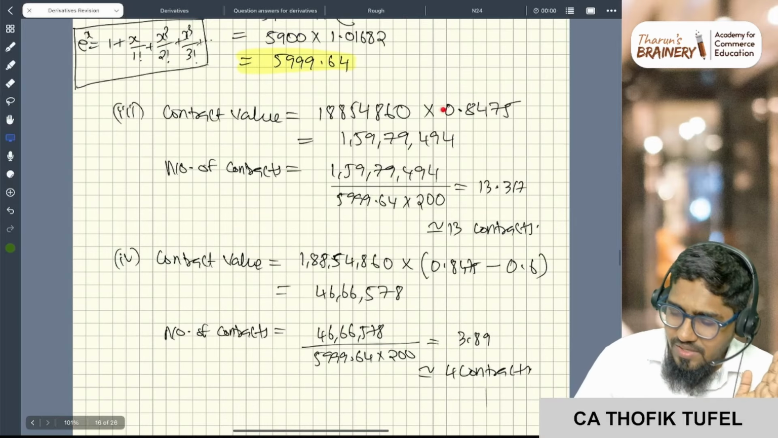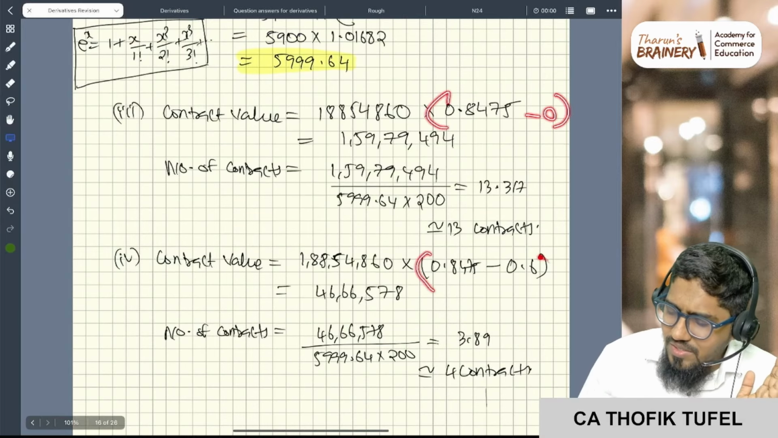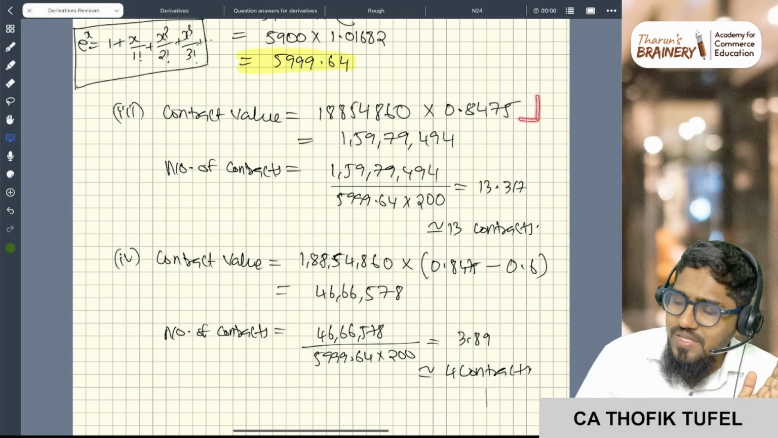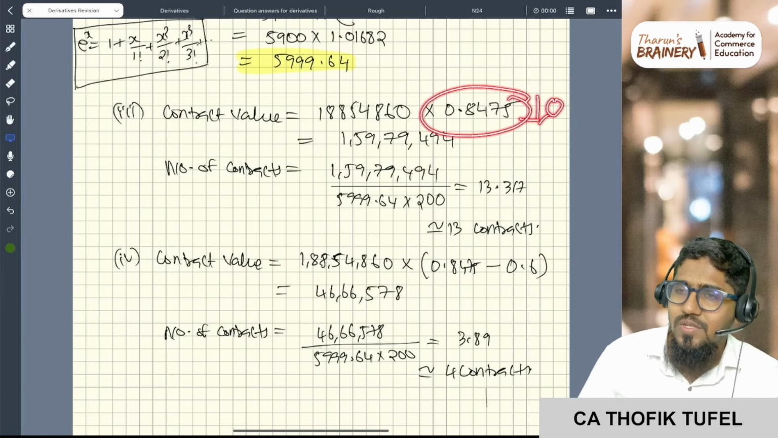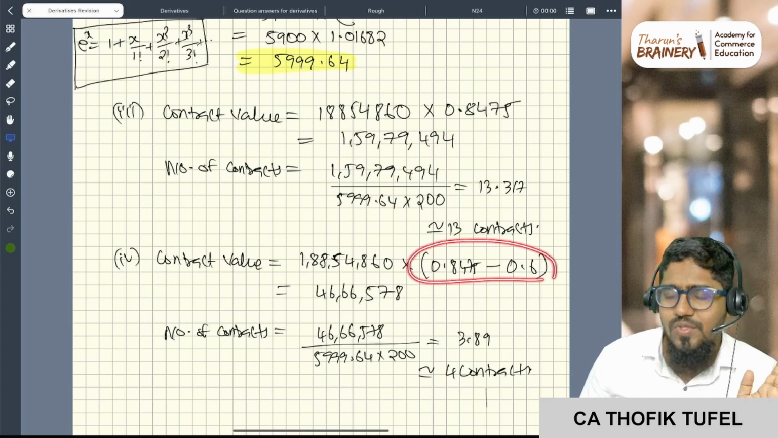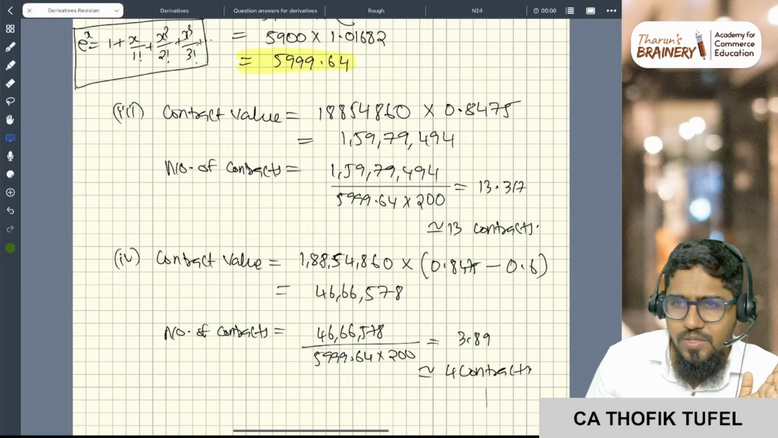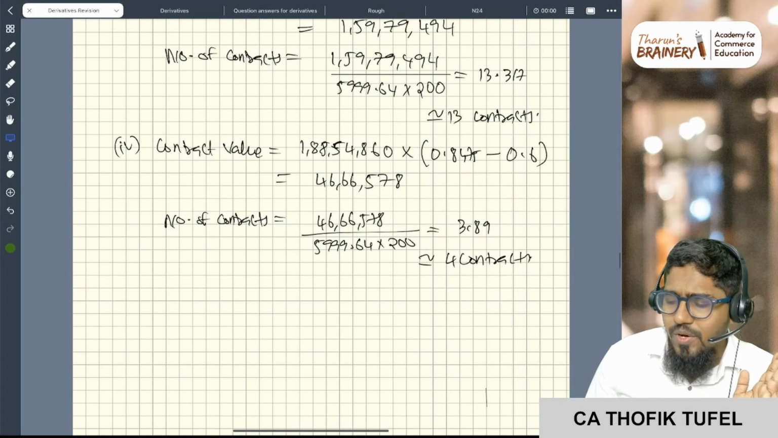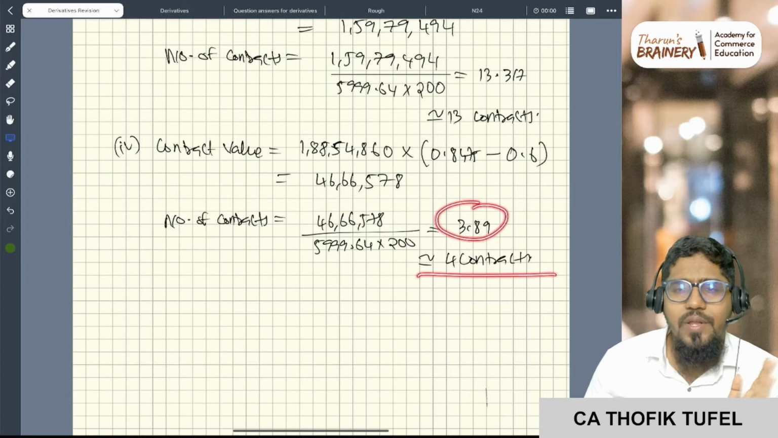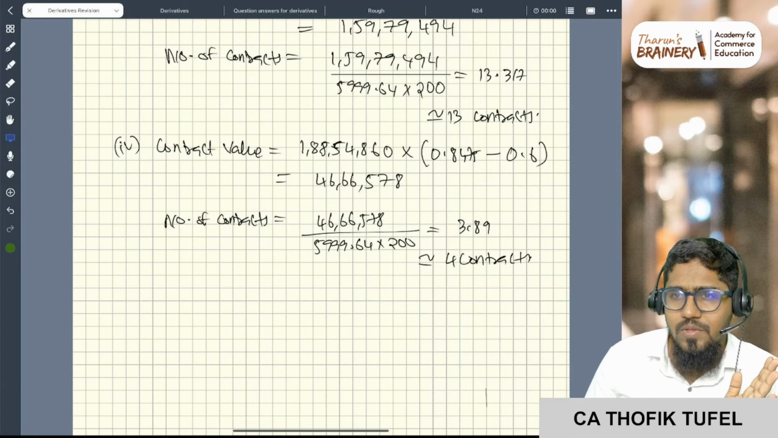Super. See, here it is minus 0. Here it is minus 0.6 because here the beta is reducing to 0. So total beta reduced. Here partial beta reduced. More clarity you will get in the next parts. So contract value, number of contracts again: 3.8, so 4 contracts. Done. Simple.